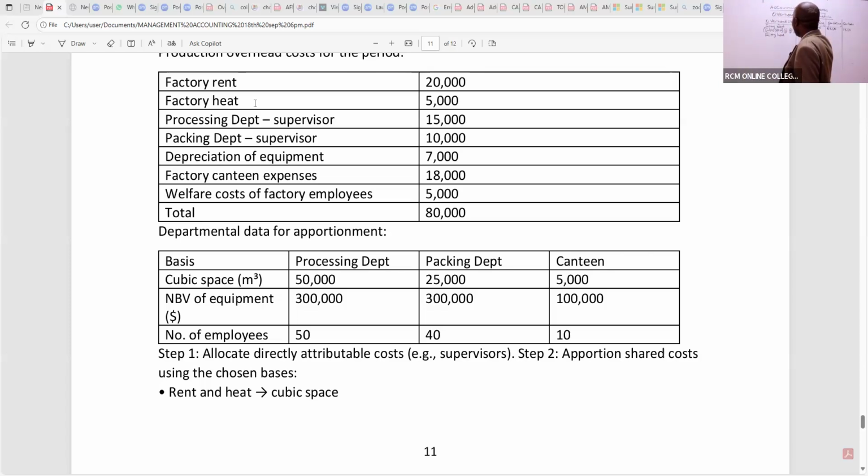And then you look at the criteria given. There are three here. Do we use cubic space to apportion it, net book value of equipment, or number of employees? Amongst the three, could you kindly talk to me this afternoon? Which one do you think is the most appropriate to apportion the factory heat?